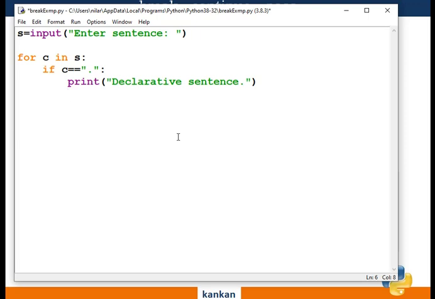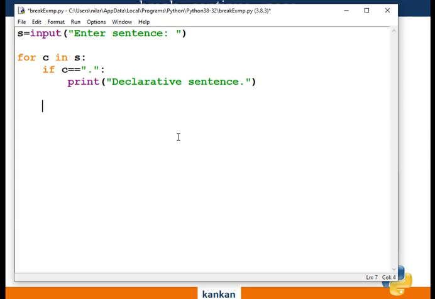Already we have found the type of the sentence. So here, is it required to test other logic? Yes or no?